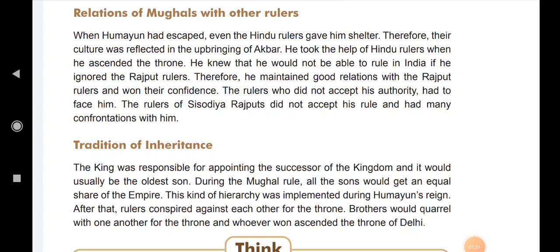Therefore, he maintained good relation with the Rajput rulers and won their confidence. The rulers who did not accept his authority had to face him. That is the policy of Akbar. The rulers of Sisodiya did not accept his rule and had many confrontations with him.